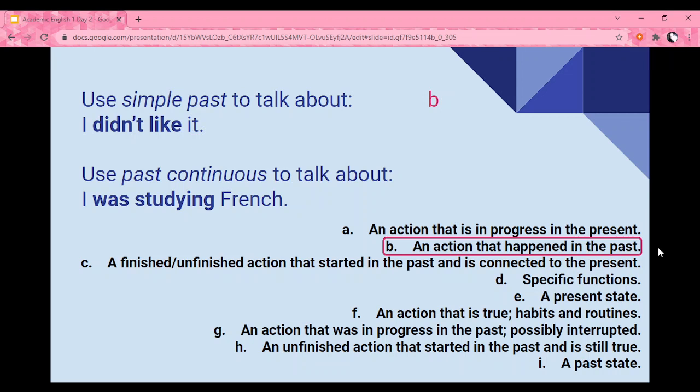Now, we use the past continuous to talk about an action that was in progress in the past, and it was possibly interrupted. Here, we're going to be using the past of verb to be, was or were, and our verb with ing.